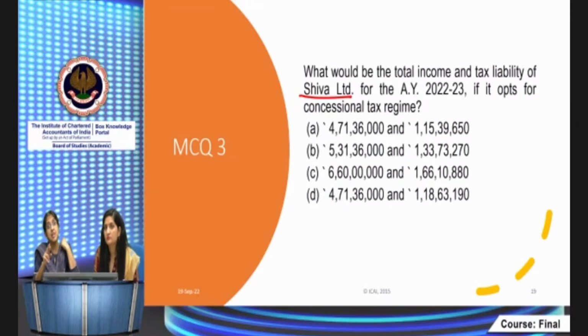So it's very much relevant for the very first year. Yeah. In the succeeding years from that year, the 3 years period will be counted then. 30%. Here the Shiva Limited gross total income is given as 7.2 crore.